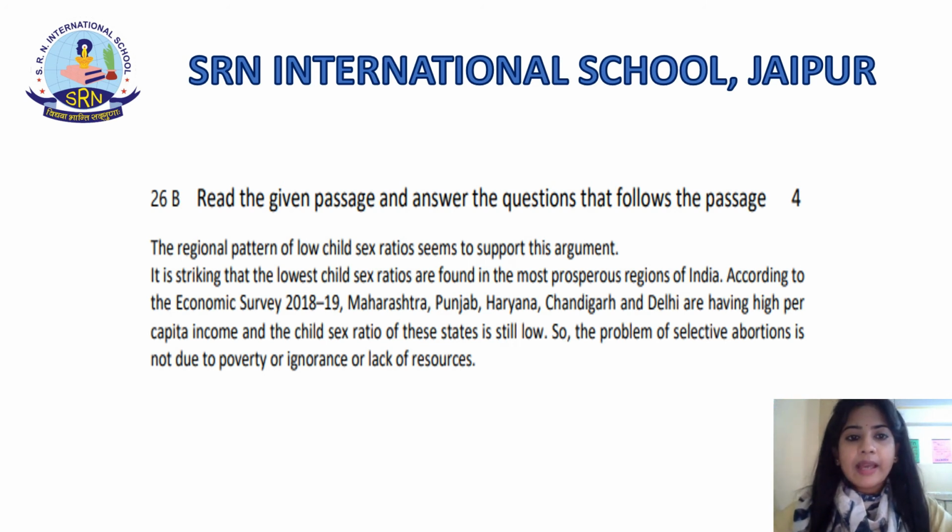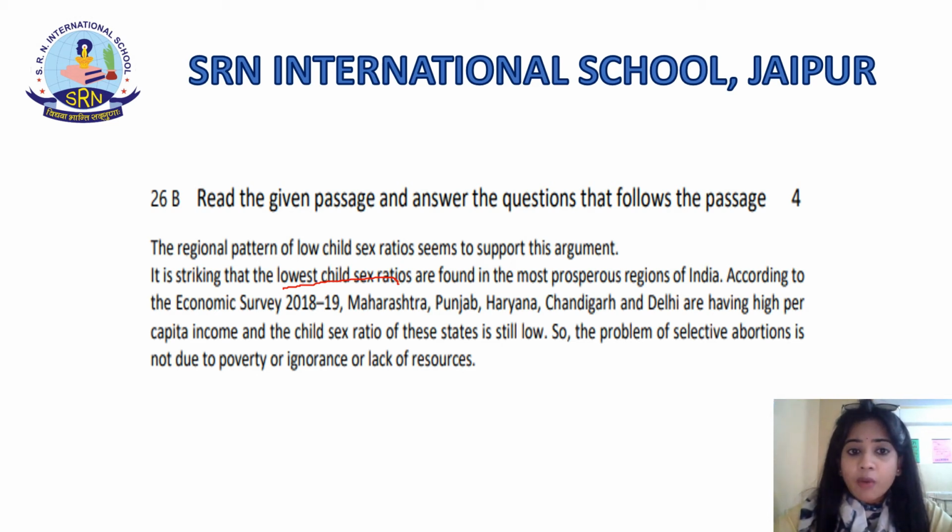Now, as I told you, there will be a choice. We did 26A. Now we are going to start with the second part, that is 26B. Again, the passage is given and you have to answer the questions that are based on the passage. The regional pattern of low child sex ratio seems to support this argument. It is striking that the lowest child sex ratios are found in the prosperous regions of India.